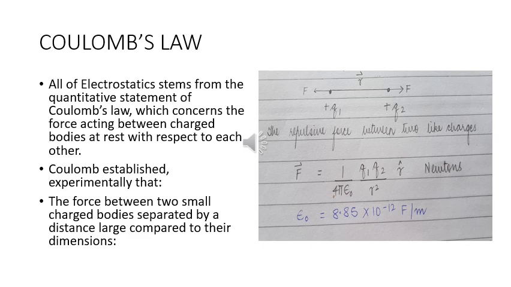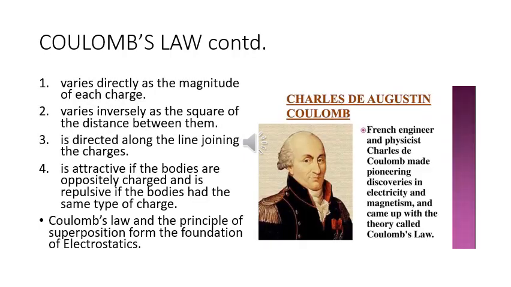Coulomb established that the force acting between two small charged bodies separated by a distance large compared to their dimensions depends on the following factors. What is interesting is that this was established by Coulomb experimentally in the 18th century. Continuing from the previous slide, the force experienced by two charged bodies varies directly as the magnitude of each charge. It varies inversely as the square of the distance between them.